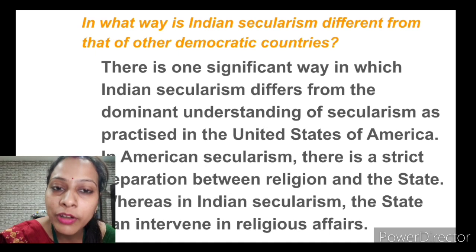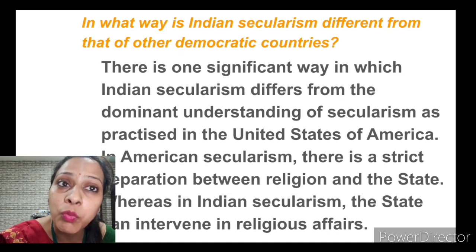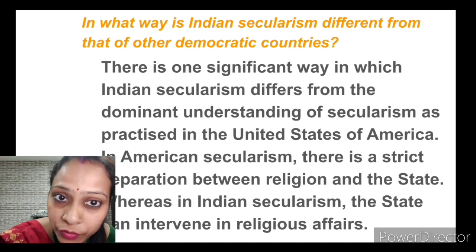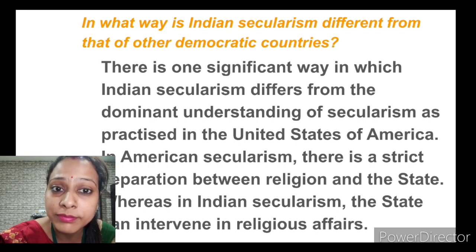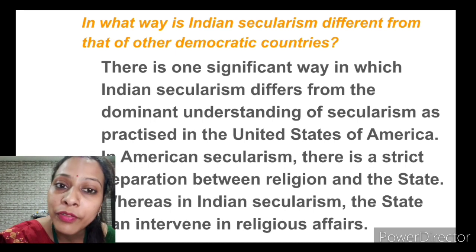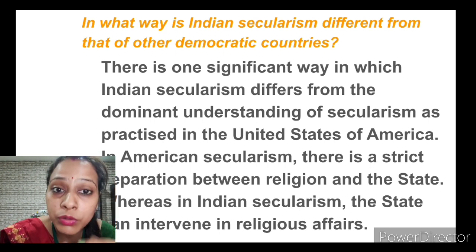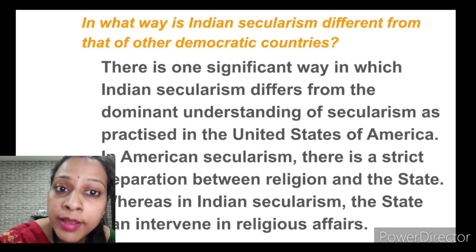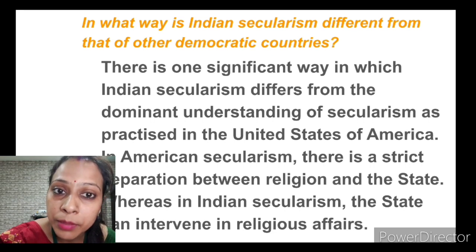The last topic of this particular chapter is in what way Indian secularism is different from other democratic countries. We already have seen, if we compare with USA, there is a difference between USA secularism and Indian secularism. The main difference is that in case of India, the government can intervene or interfere in some sort of issues or affairs among the religious communities.